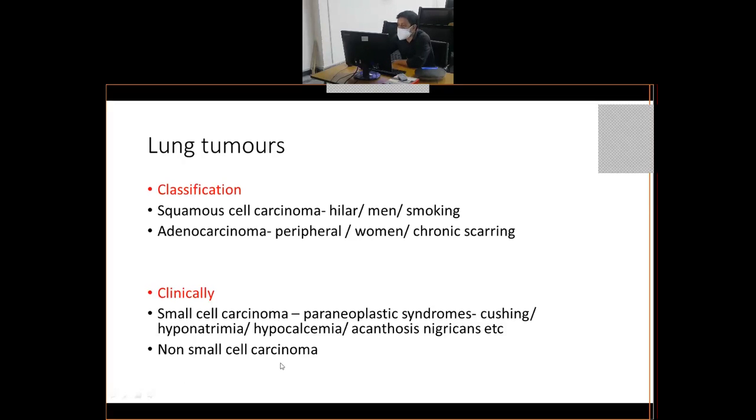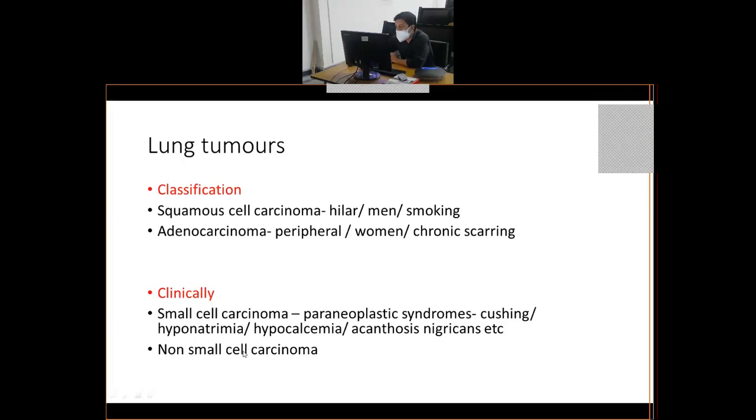And under the non-small cell carcinomas come these two, squamous cell and adenocarcinoma. When a biopsy is sent to us and if we are able to say it is squamous or adenocarcinoma, then it becomes pretty easy for the oncologist to approach or treat the case.